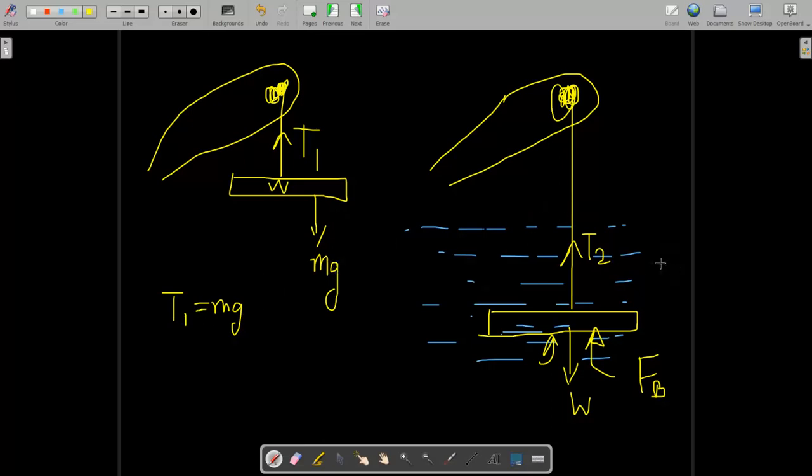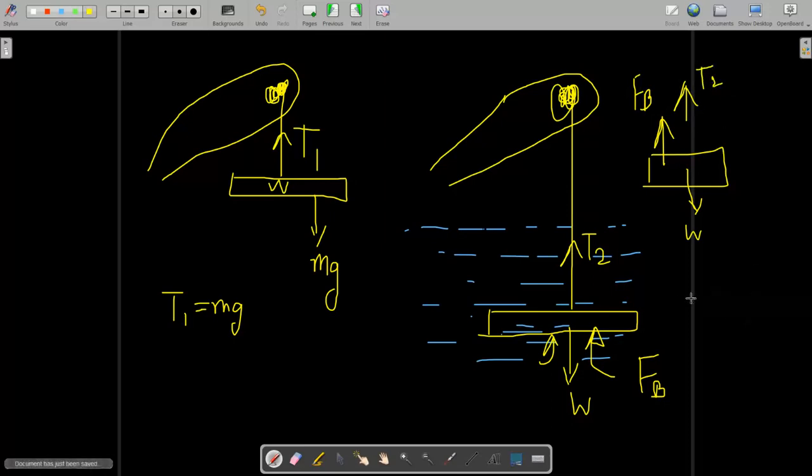Now when you do the force balancing here, the weight acts downward, the buoyancy force Fb acts upward, and the tensile force T2 also acts upward. So our force balance gives T2 plus Fb is equal to W. Now the tensile force in the rope is given as W minus Fb.